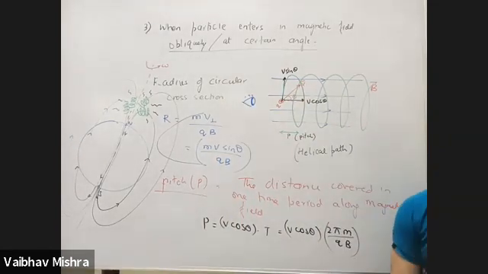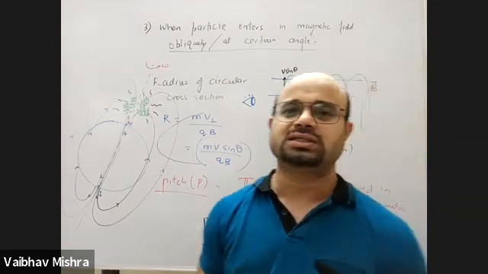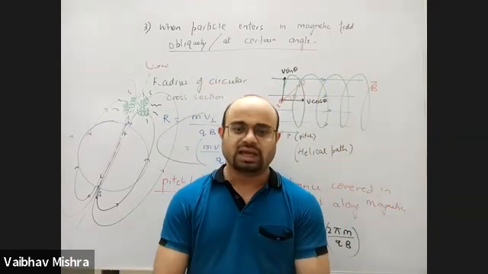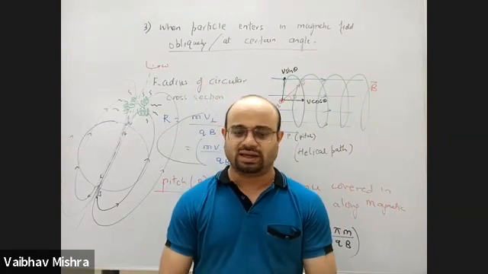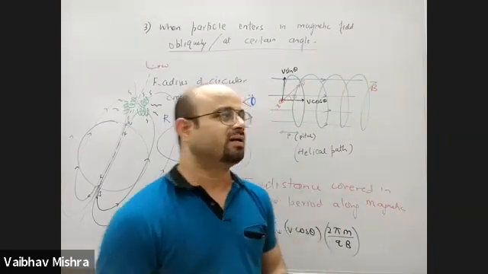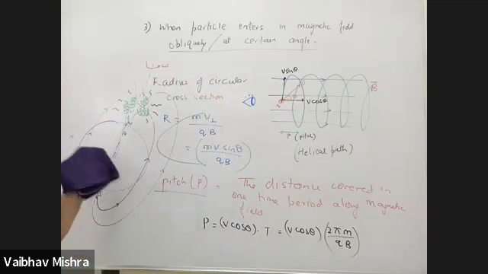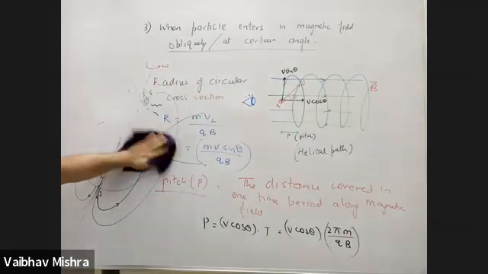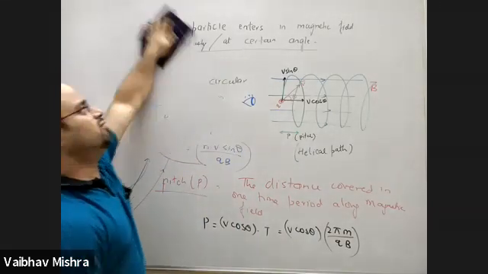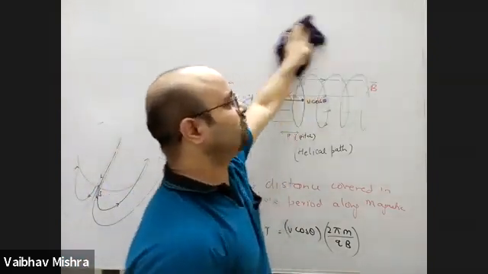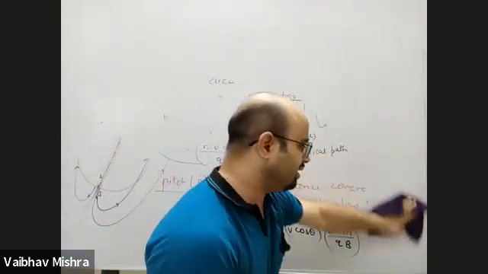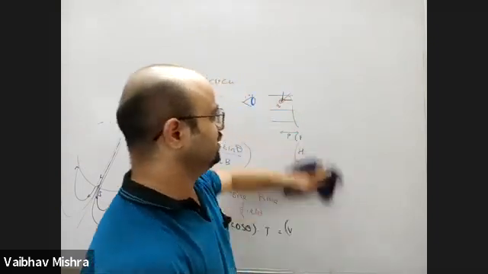Straight line if it is entering parallel or anti-parallel, circle if it is entering perpendicular, helical if it is entering at a certain angle theta. Next case is when there is both an electric as well as a magnetic field present. Then we'll analyze what will happen to the charged particle, what forces will be acting on it, and what are the possible paths.